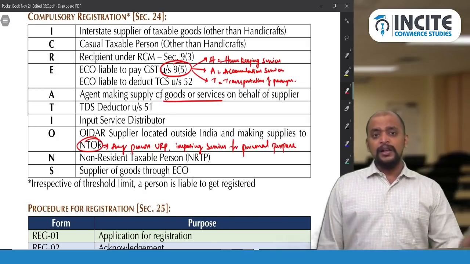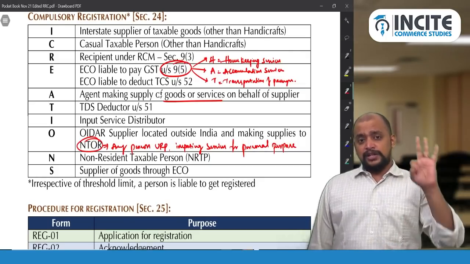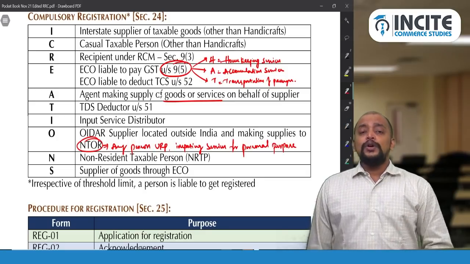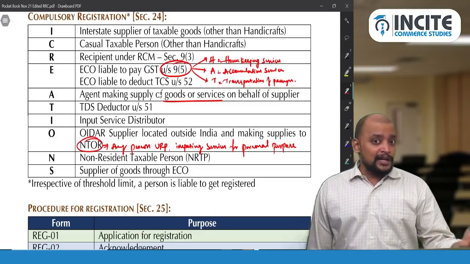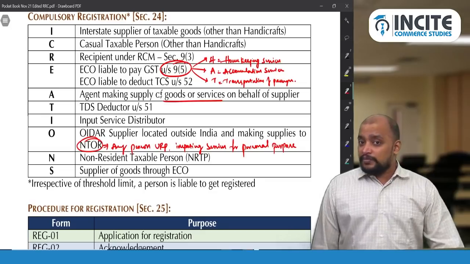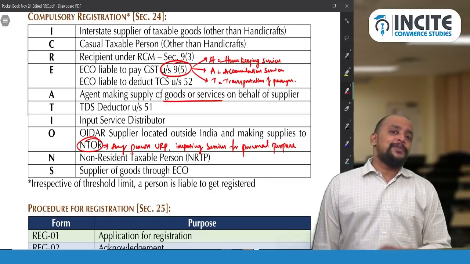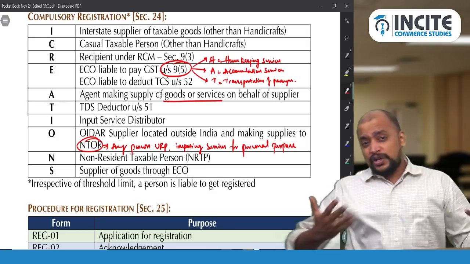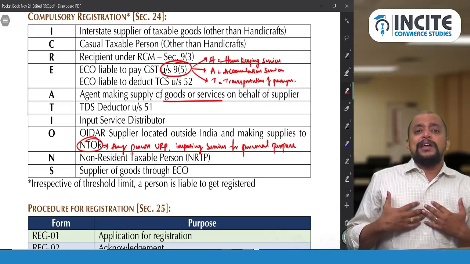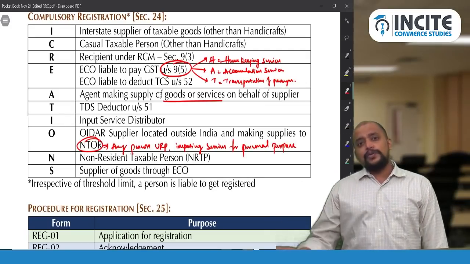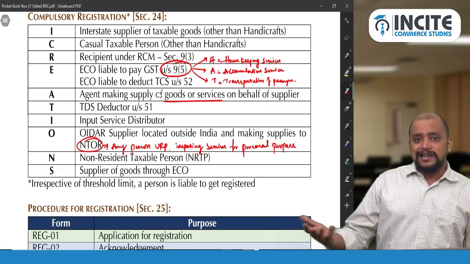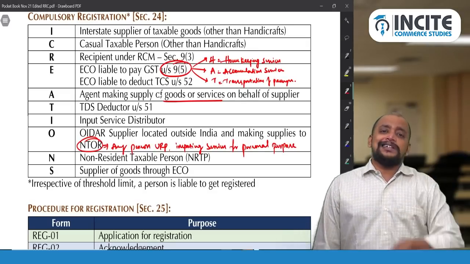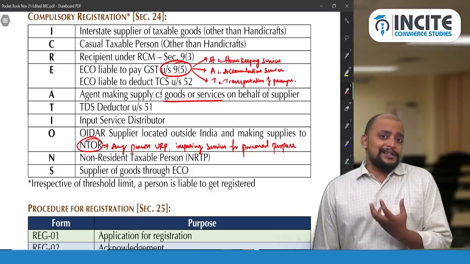We completed 3 sections: section 22, section 23 and section 24. Section 22: who is required to get registered and when. Section 23: exempted from registration. Section 24: compulsory registration. Now listen carefully: which section will override? I am making outward supplies which are covered under RCM, so I am exempted from registration. On my inward supply I need to pay GST under RCM. So should I compulsorily register?